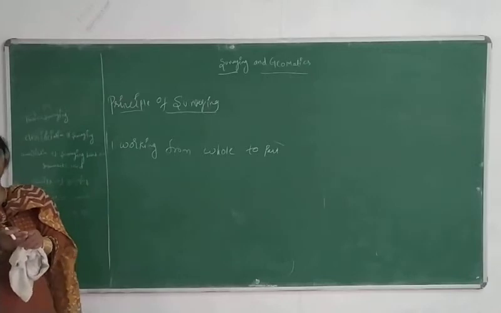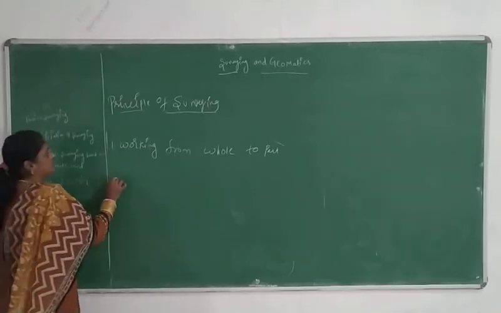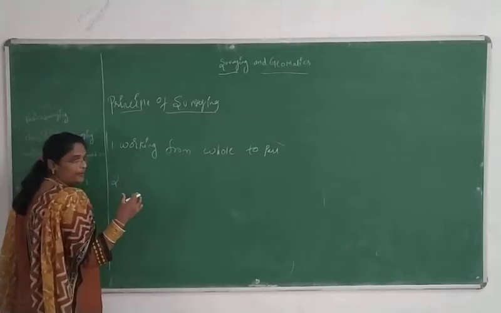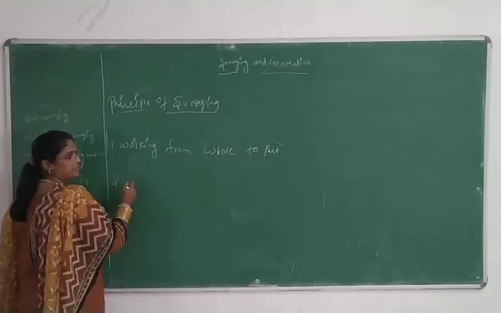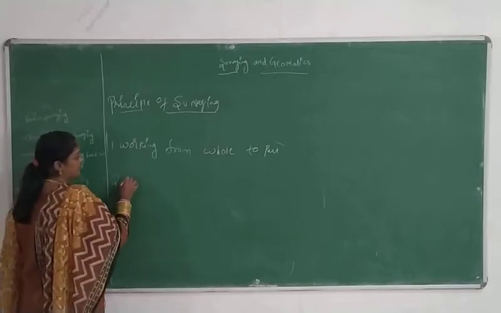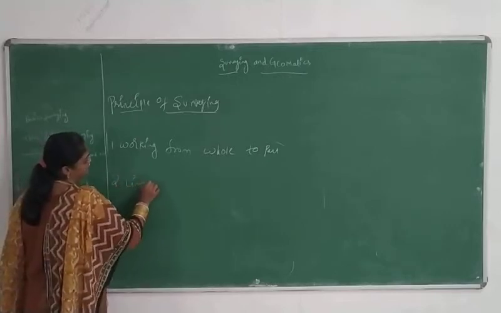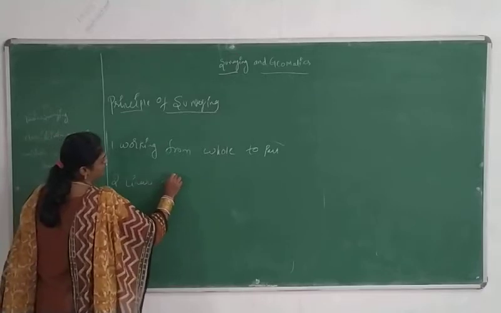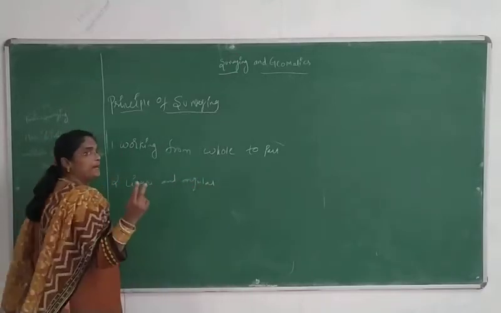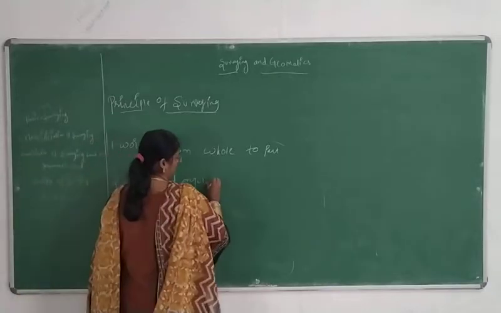And the next one is, for locating one point we need a minimum of two measurements, that are linear and angular. Minimum two.